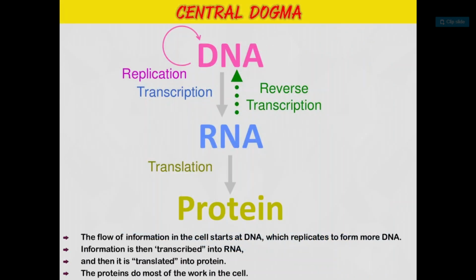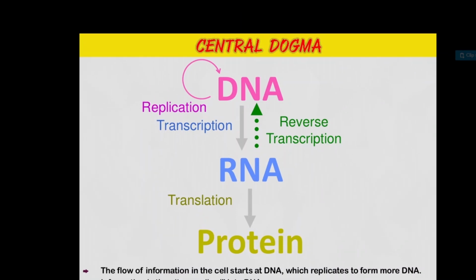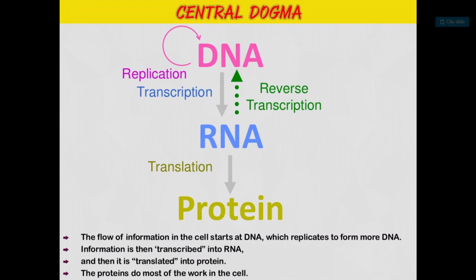Now let's see the central dogma of DNA. DNA replication and transcription, RNA, then translation, then protein synthesis. This is the central dogma of DNA, RNA and protein. So see here, DNA is a reversible process: replication, transcription, we get the RNA, then reverse transcription takes place, and from RNA, translation takes place and protein synthesis is done.